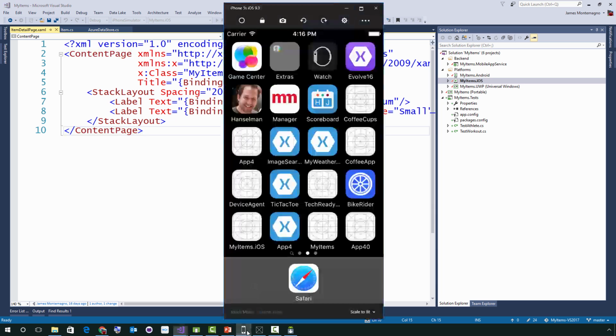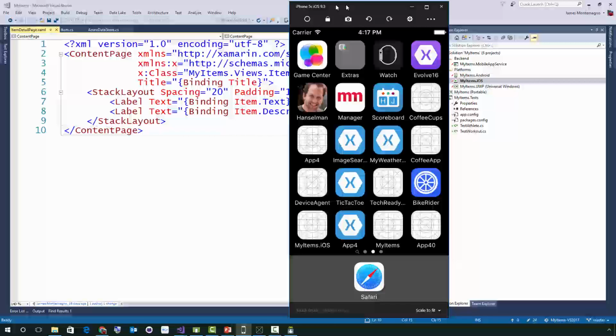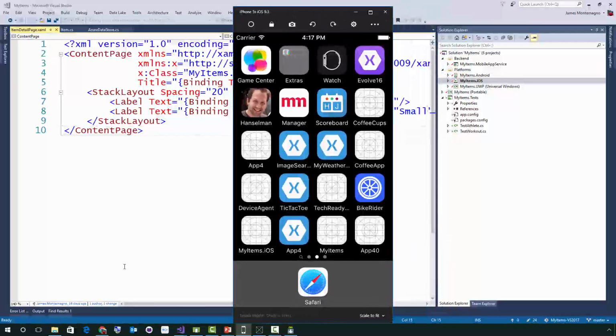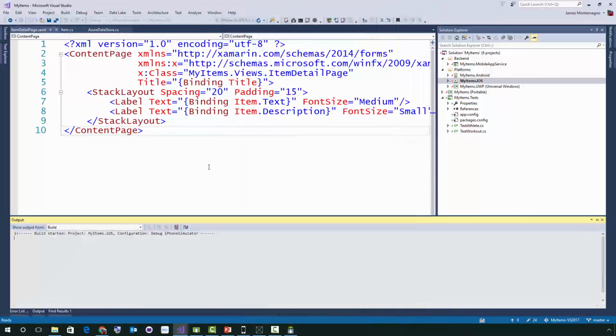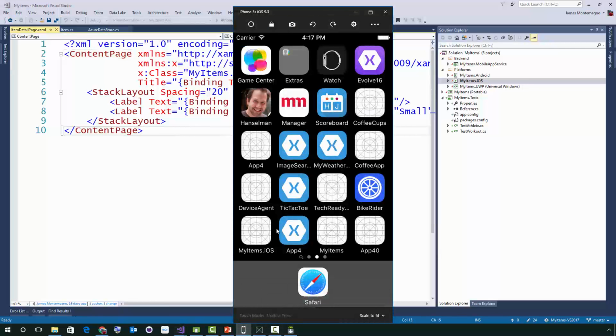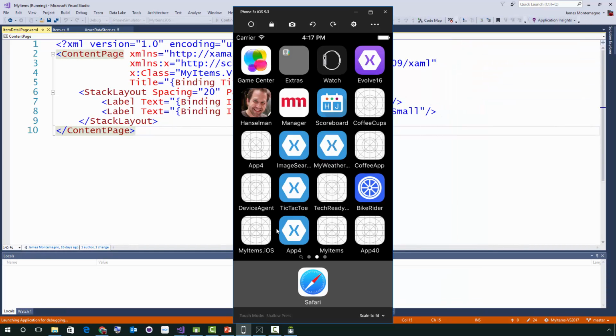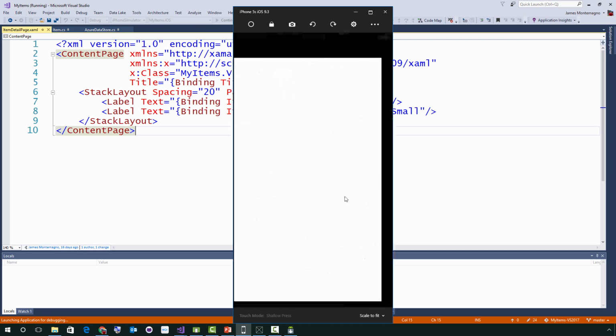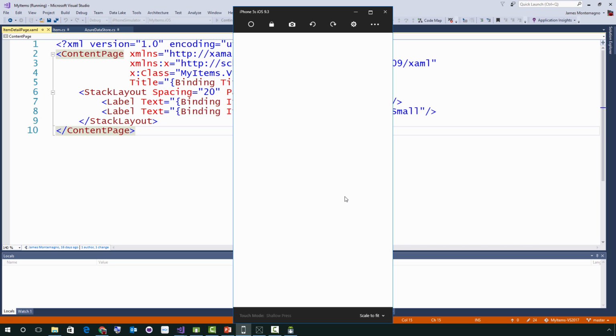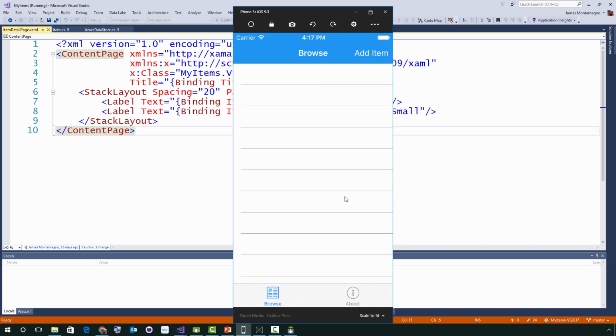So let's go ahead and see here. Oh, there's our remote iOS simulator for Windows, and I have a bunch of different applications on it. I'll wait for it to deploy here. Let's give it a second. There we go, launching application. One of the nice things about the remote iOS simulator is that it gives you full touchscreen support. So if you're on a Surface Book or something like that with a touchscreen, you can pinch to zoom and do a bunch of things like that.